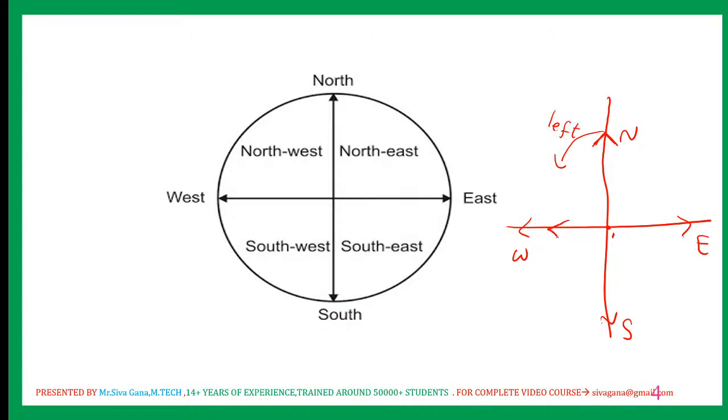If you are west facing, this is your left move. If you are south facing, this is his left move. For the east facing person, this is his left.